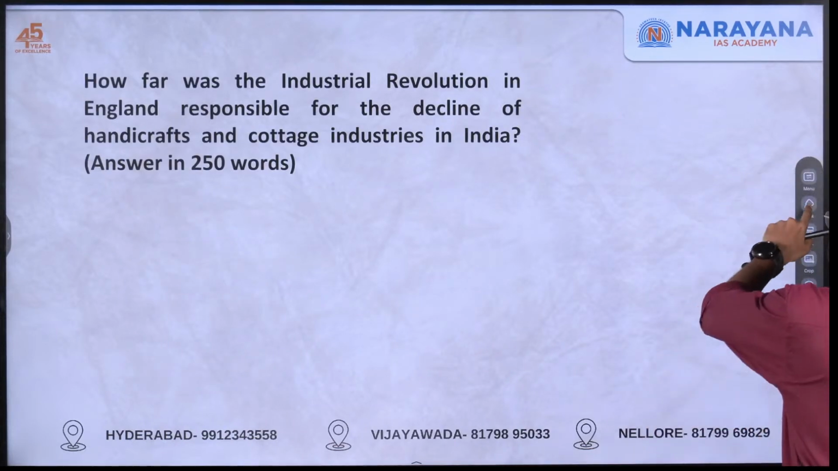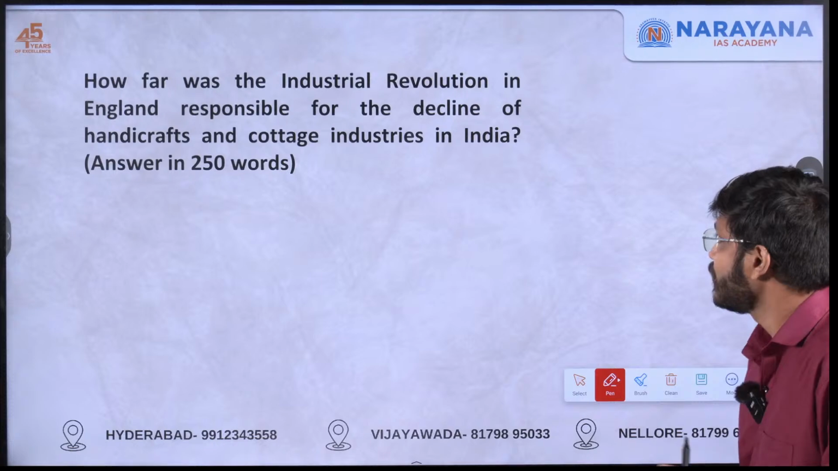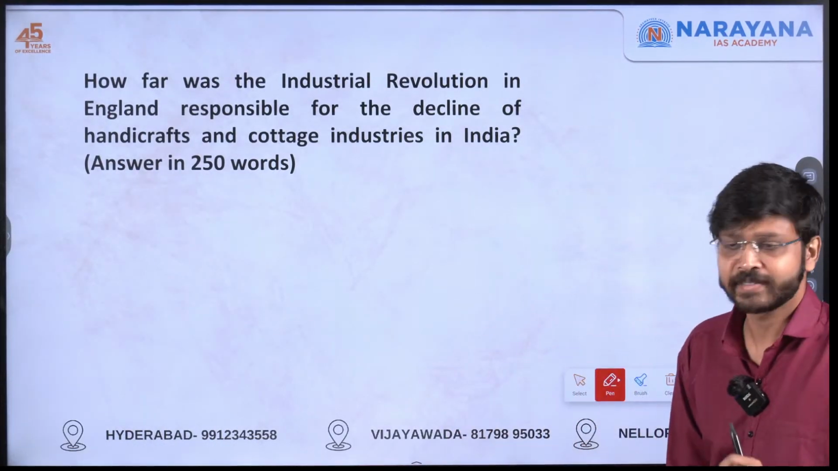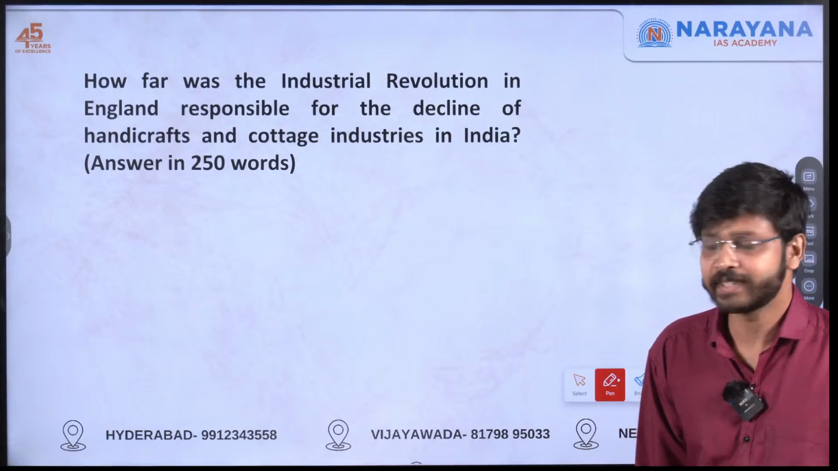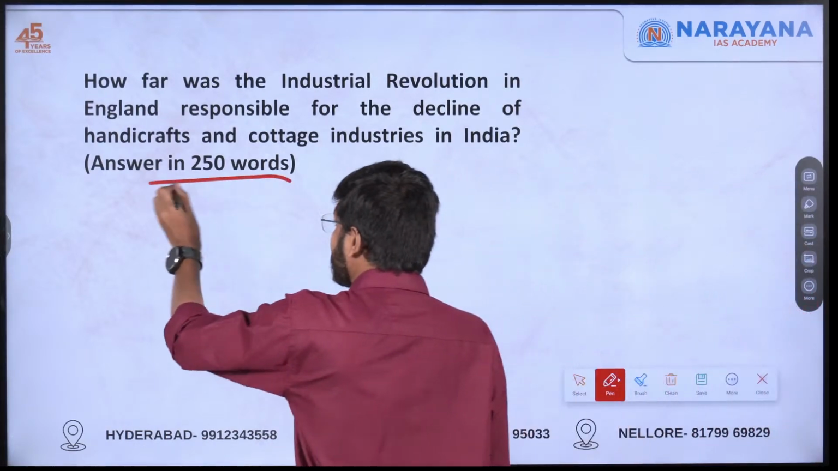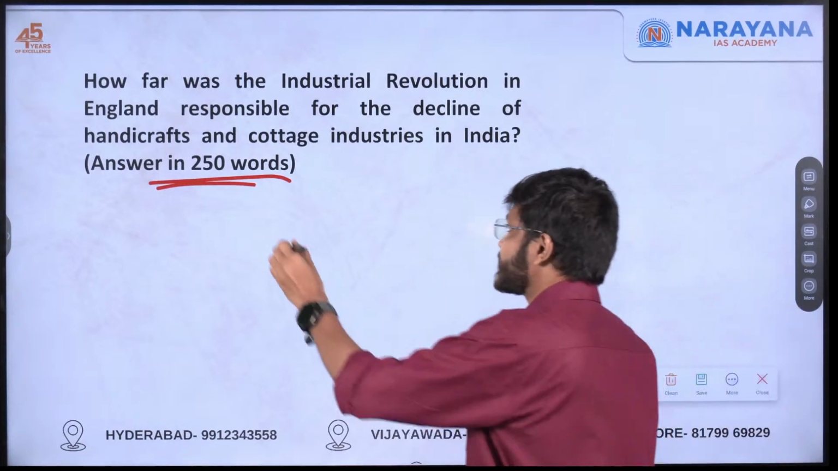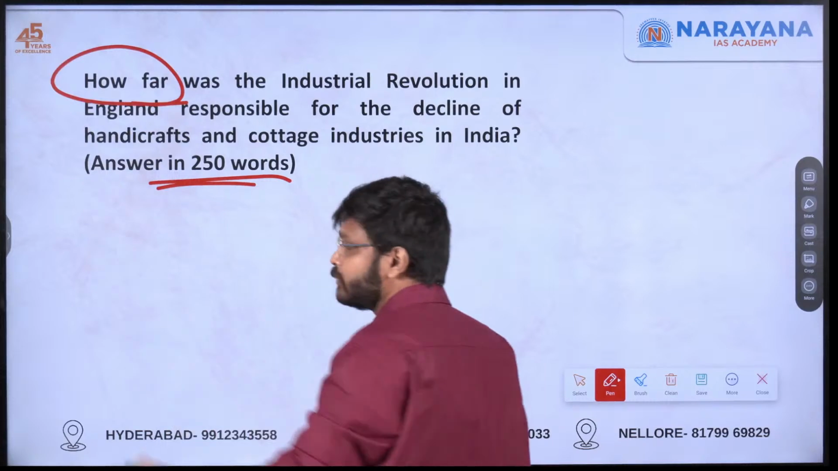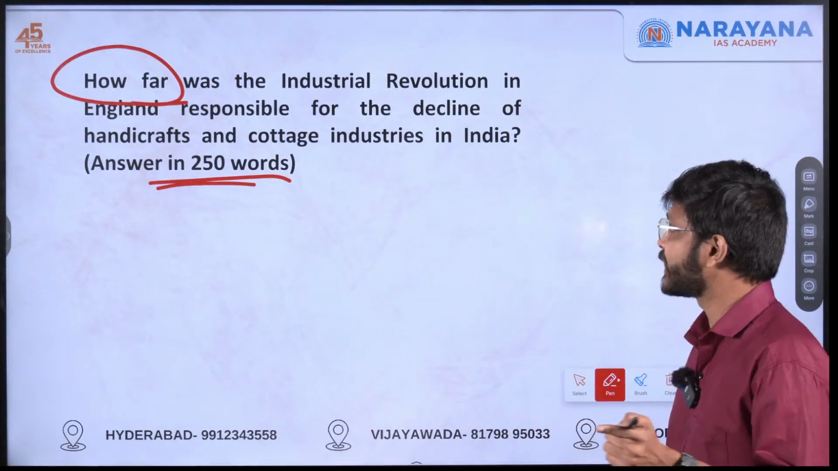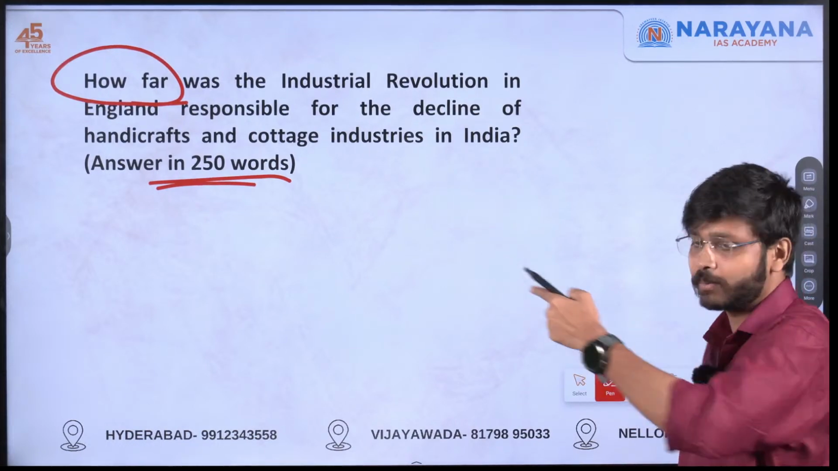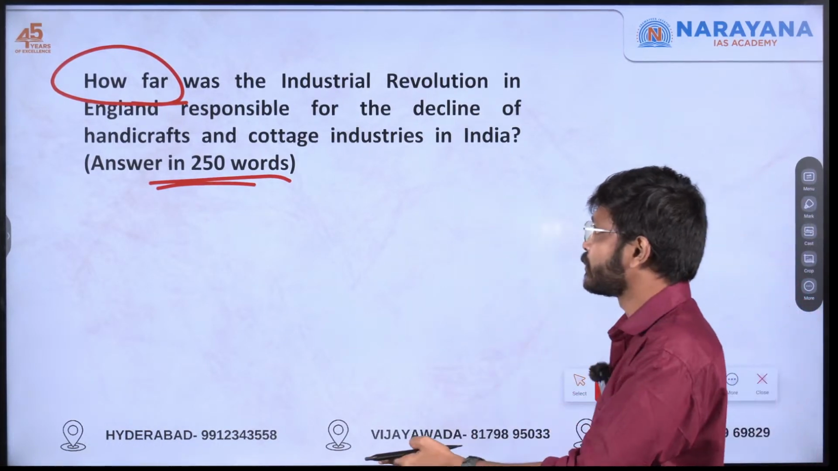Moving on to the next question. How far was the Industrial Revolution in England responsible for the decline in handicrafts and cottage industries in India? Answer in 250 words. Again here, the question is like how far? So you have to take a stand. You can either say that the Industrial Revolution in England was the sole reason, or maybe other contributing factors are also there.